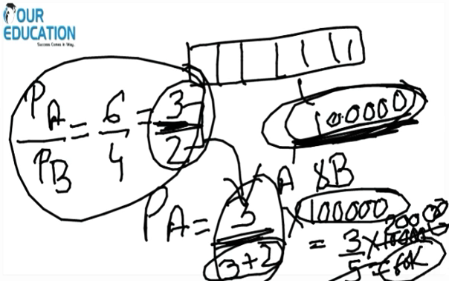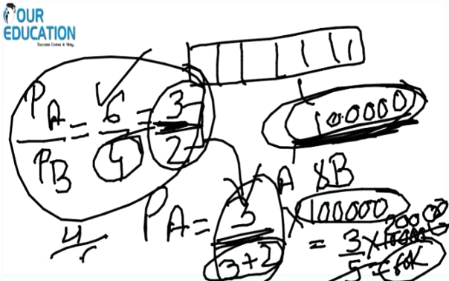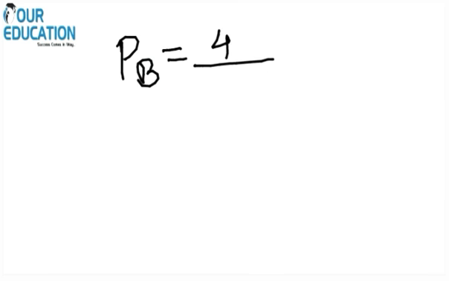As you can see, this guy invested 60k and is getting back 60k. And this guy will be 4 by 5. Profit of B will be 4 divided by the total sum, which is 5, into 1 lakh.